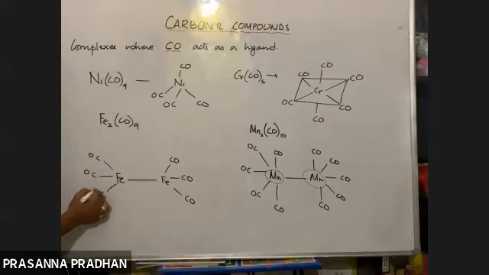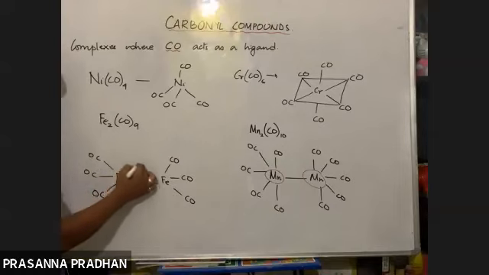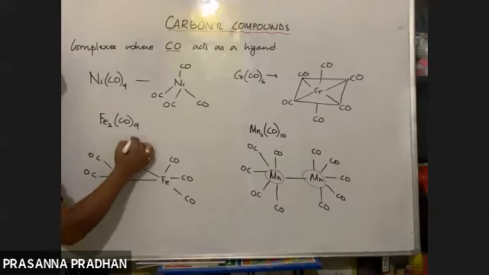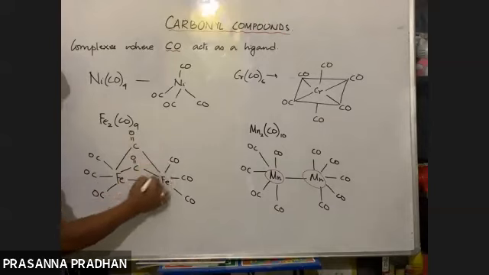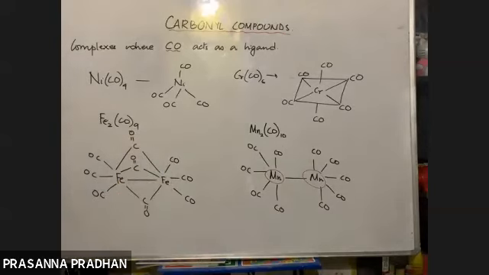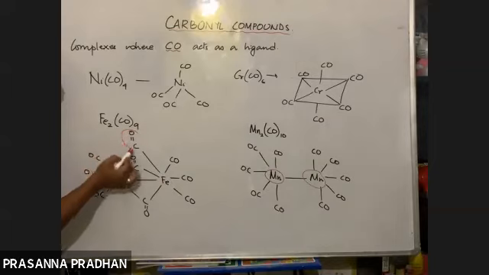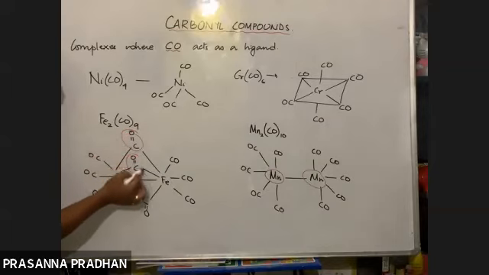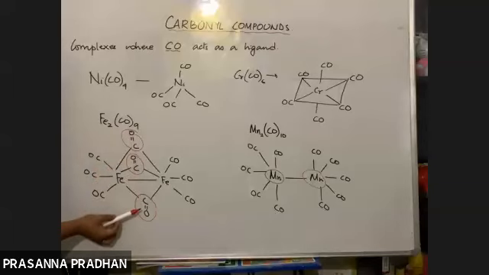How many? CO? 6, 7, 8, 9. Okay, so these CO act as a bridging ligand. How many bridging ligands are there? CO ka 3. 1, 2, 3. They act as a bridge between the two metals.